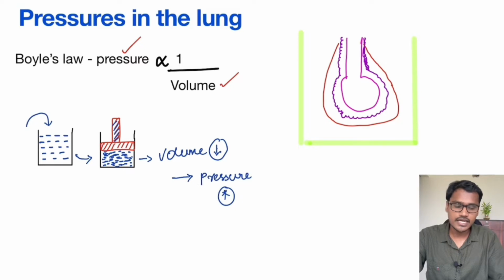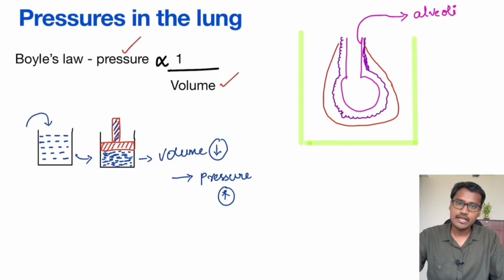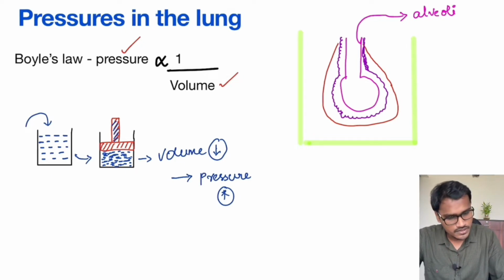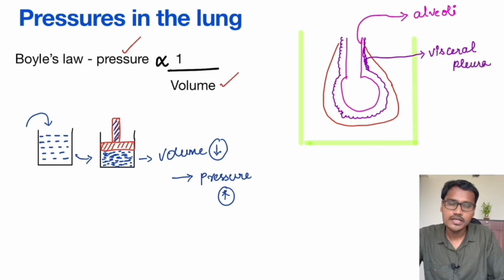This is a simplistic diagram wherein the innermost structure represents the entire lung system, that is the alveolar system. The innermost structure, we take it as alveoli. The alveoli is immediately covered by the visceral pleura. So the second structure here is the visceral pleura.